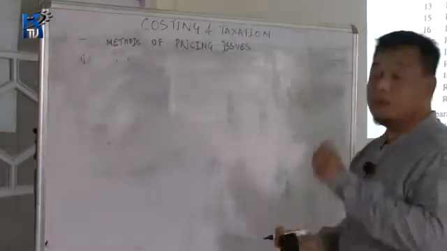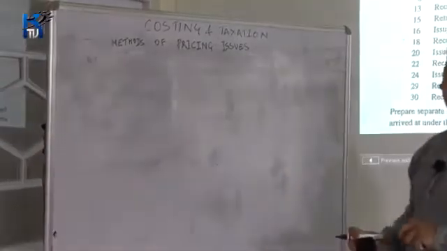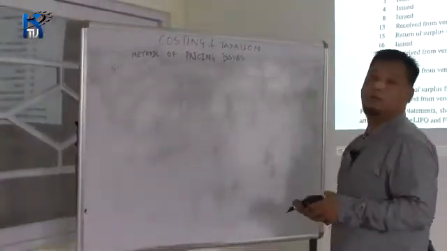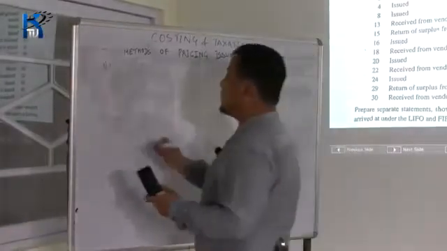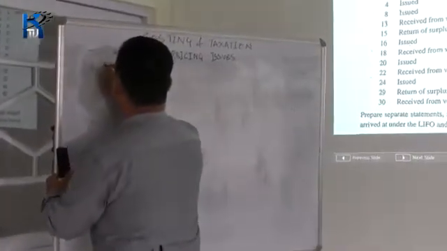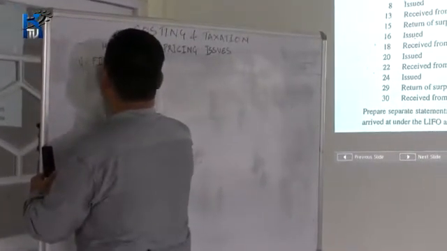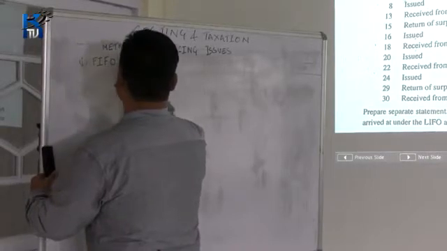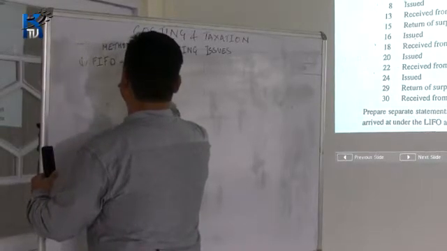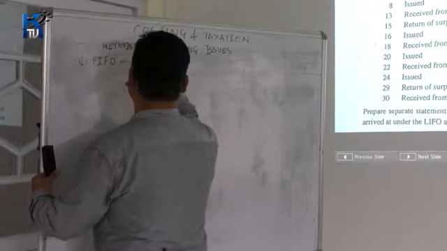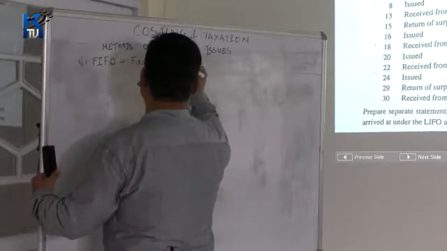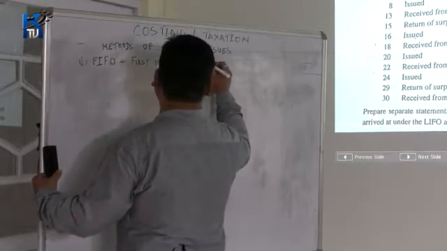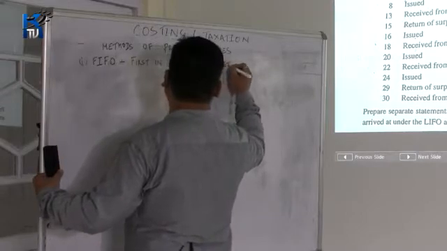There are different methods of pricing issues, but for class 12, you have to learn only 4 methods. The first being FIFO method. Its full form is first in, first out method.